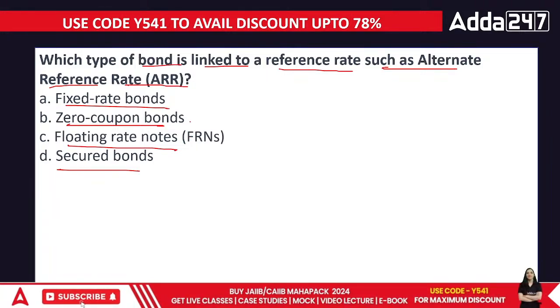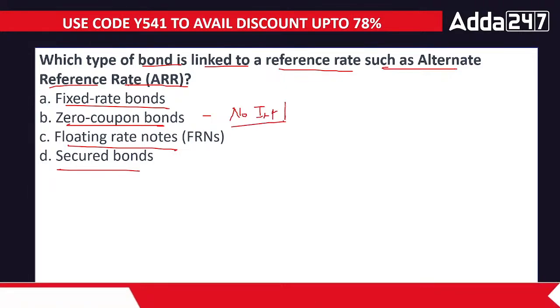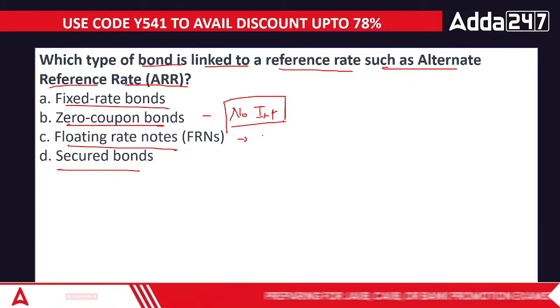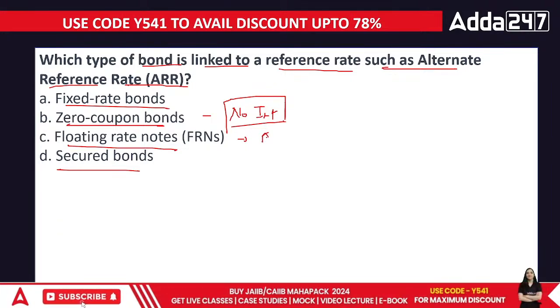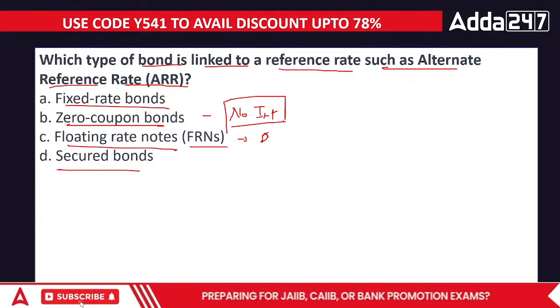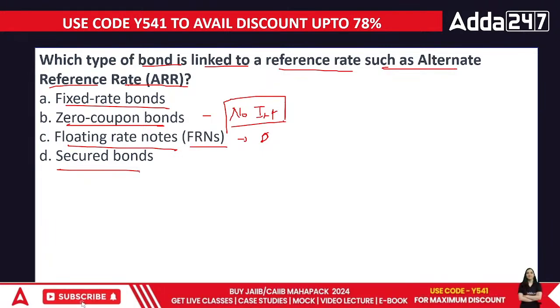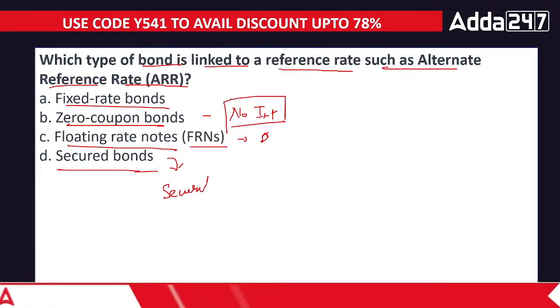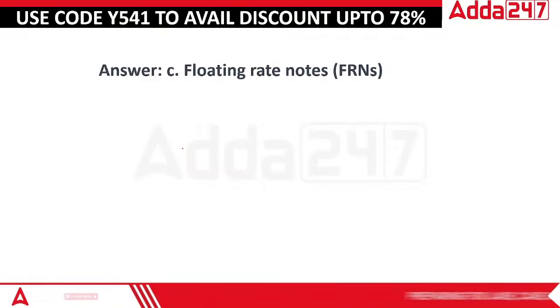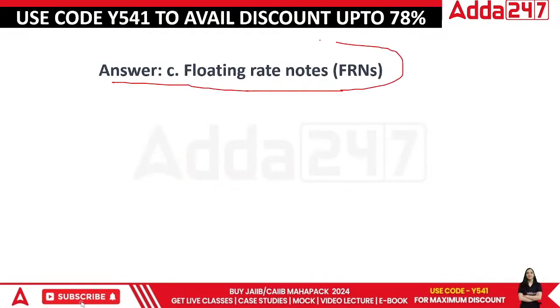Zero coupon is basically what? There is no interest, just a major discount, and that is the form of income that you're receiving. Floating rate notes are basically there is a floating rate, the market rate, their reference rate, which it is related to, because it changes, the rate that we are charging also changes. Secured bonds, when the bonds are related to some kind of security. So in this case, what's going to be the answer? The answer is floating rate bonds or floating rate notes.